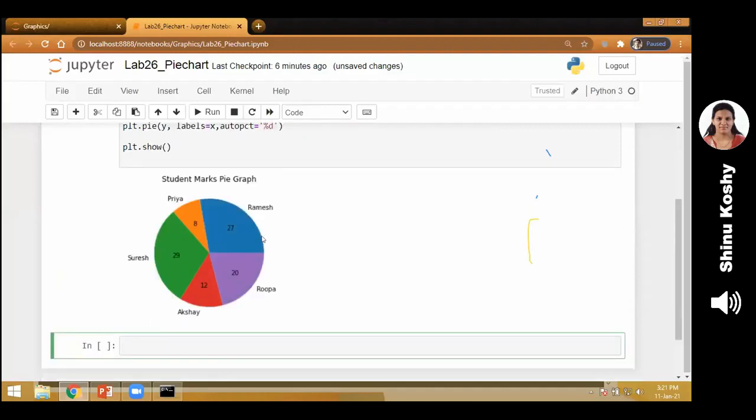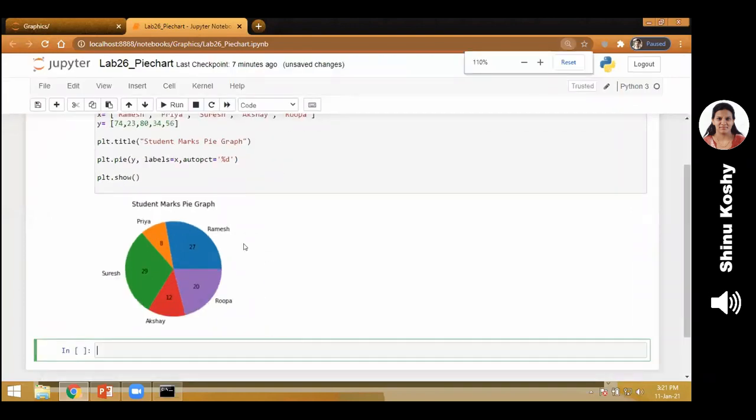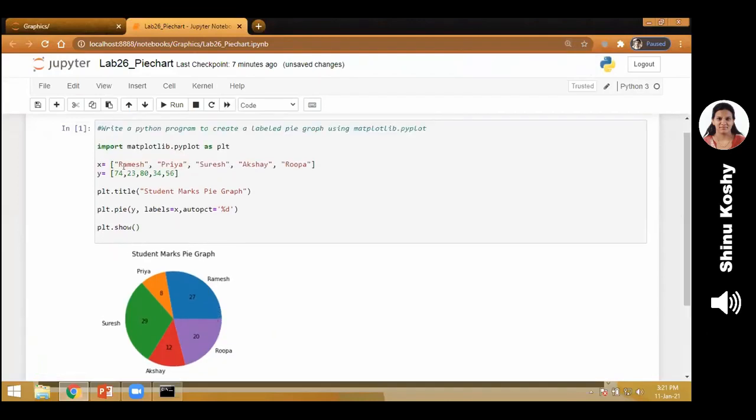That represents the percentage, not the marks value. It is representing what percentage of marks that particular student has got. You notice that Priya has got the least marks, so 8%. Suresh has got the maximum marks, so he has the largest percentage, etc.